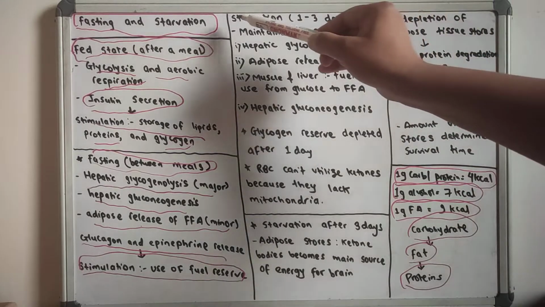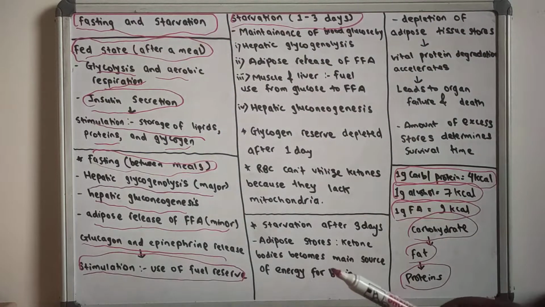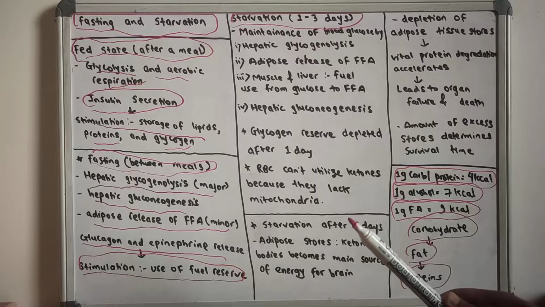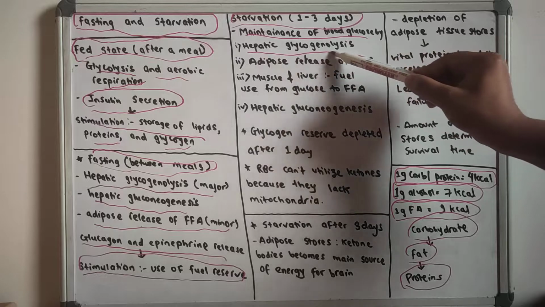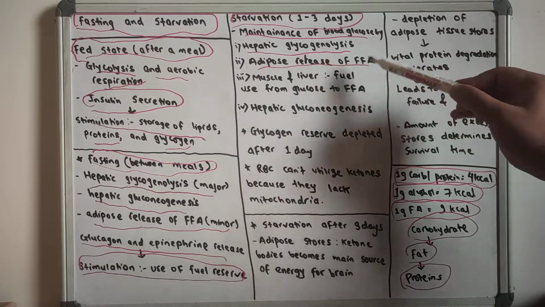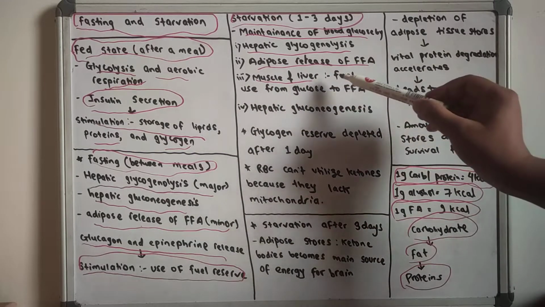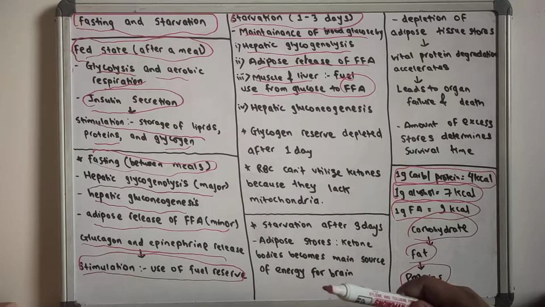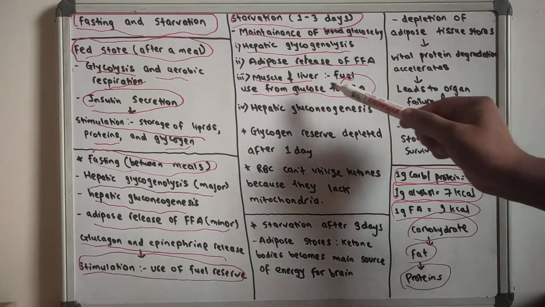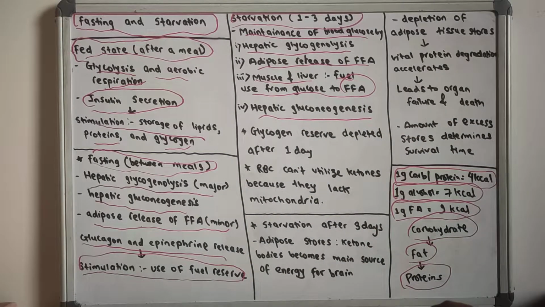Now let's discuss what will be the metabolism in starvation, like in 1 to 3 days. In the first 1 to 3 days of starvation, the maintenance of blood glucose is done by hepatic glycogenolysis and the adipose release of free fatty acids. The muscles and the liver will change their fuel use from glucose to free fatty acids. So there will be a decreased amount of glucose in our body during starvation, and there will be hepatic gluconeogenesis.